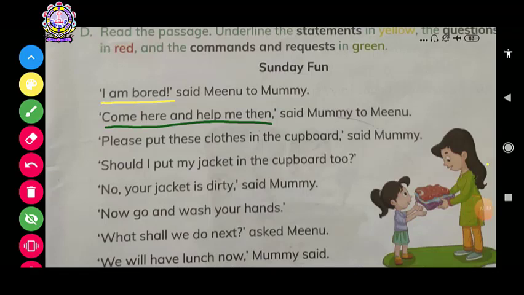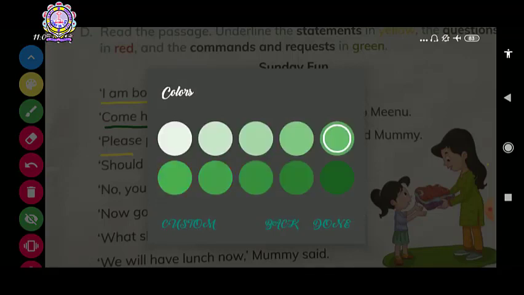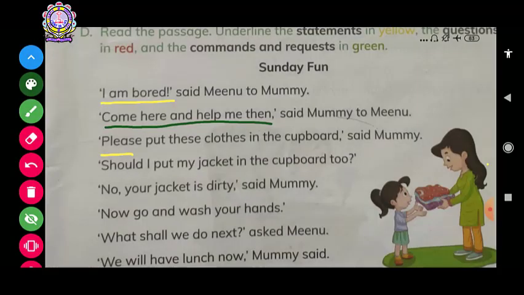Alright, now your next sentence is, "Please put these clothes in the cupboard." Now there is the word please in this sentence, so this will also come in green color, said mummy.